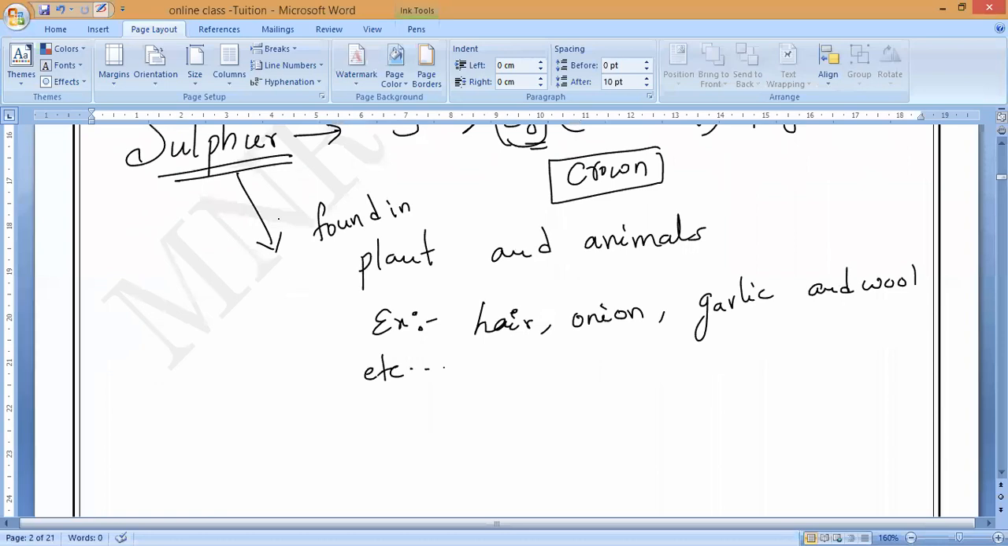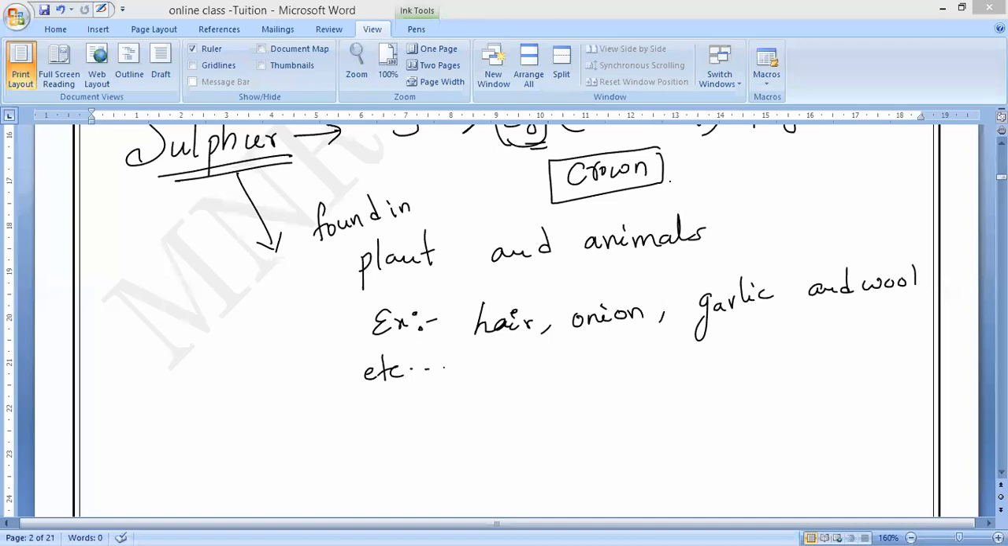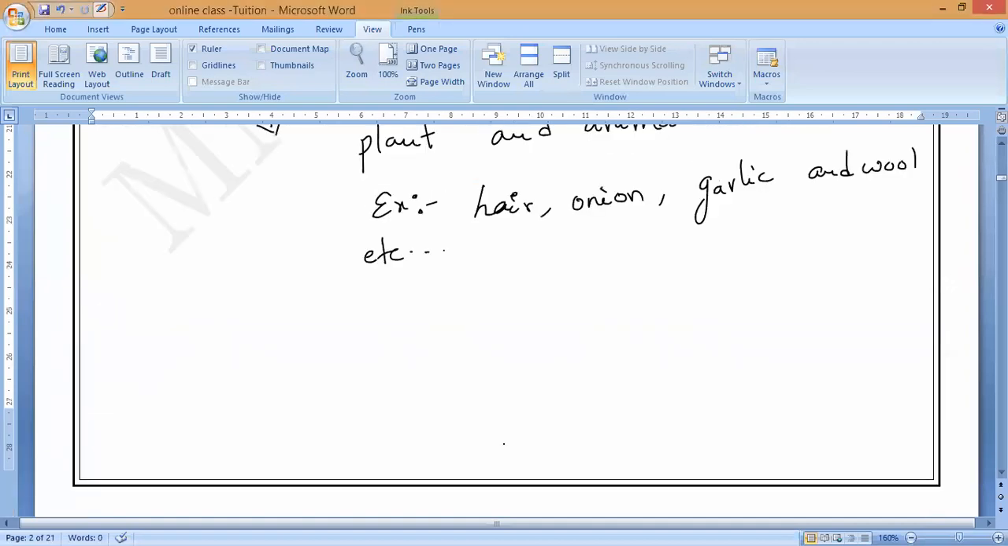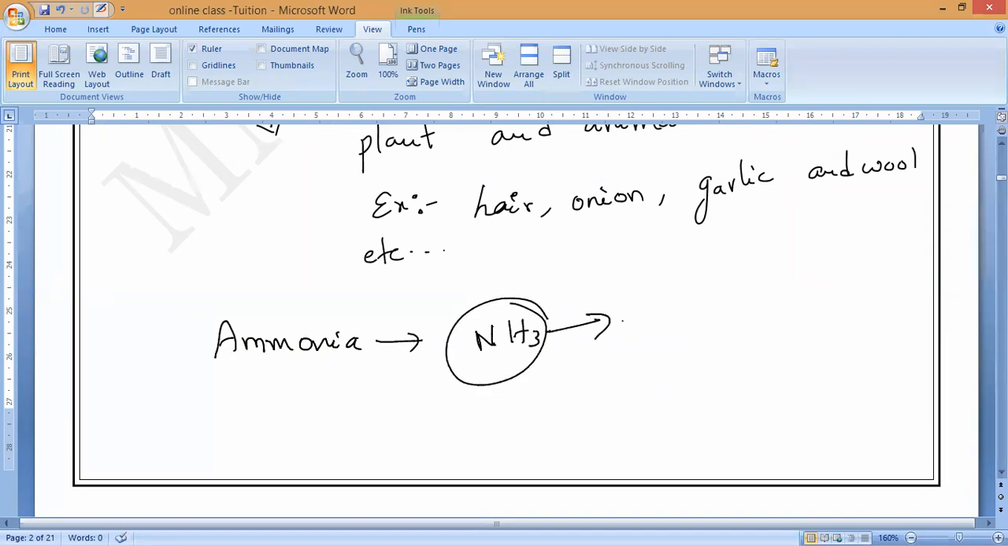Like I have taught you oxygen, carbon dioxide, nitrogen, sulfur, and so on. Not only this, most non-metals matter. For example, what is the ammonia formula? Ammonia is NH3. It is the most important raw material we use in the manufacture of urea.